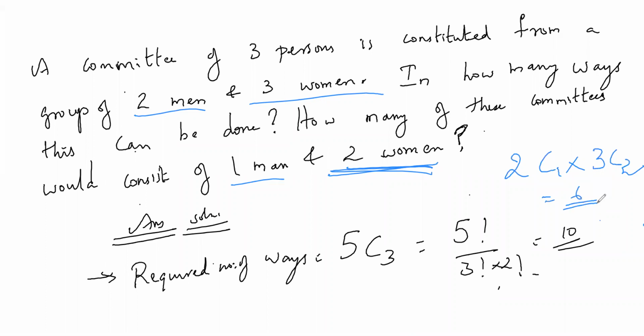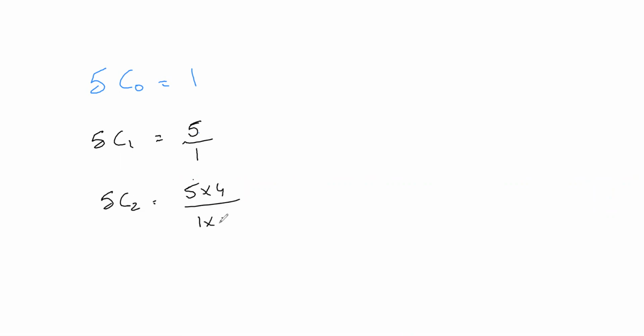And guys, one more shortcut I'll tell you. For 5C3, let me take the 5C0 value. What is 5C0 value? 1. 5C1 value is 5 by 1. 5C2 value is 5 into 4 by 1 into 2. 5C3 value is 5 into 4 into 3 by 1 into 2 into 3.